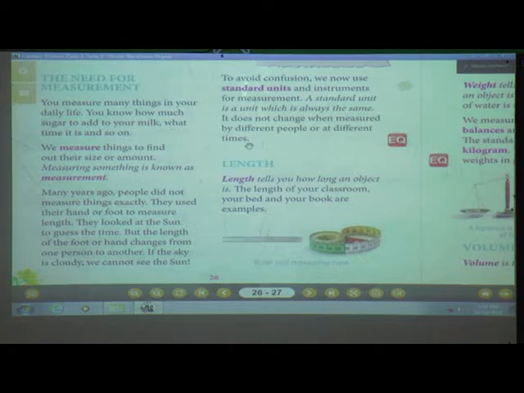When I measured my canopy with my handspan, my handspan measurement is different and your handspan measurement is different. But when we use the standard unit for measuring anything, whether you measure or I measure, there will be no change at all in the measurement. And there will be no difference in the time also. The time will be the same. Understood?